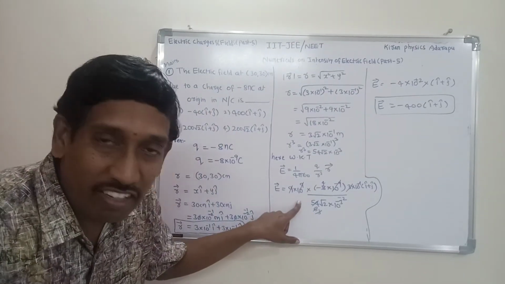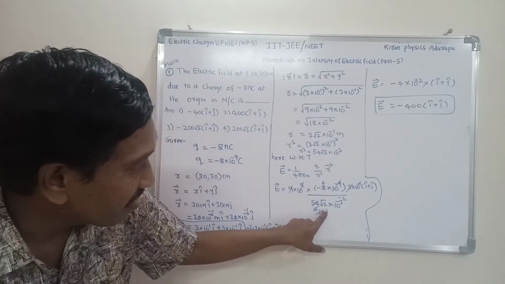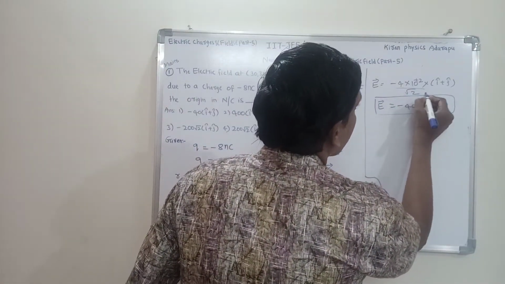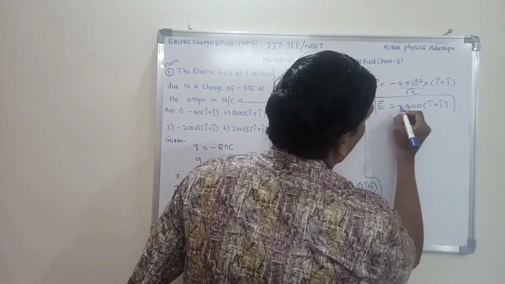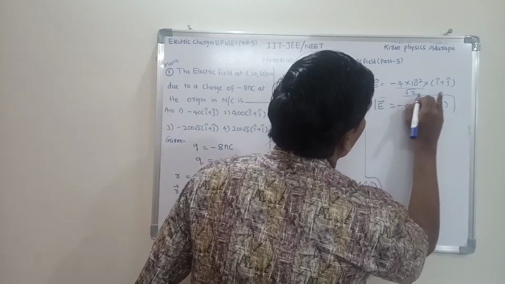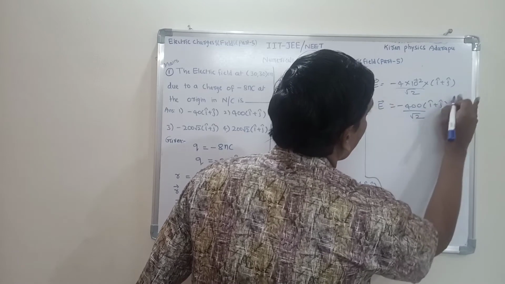Sorry, we made one mistake here. This is root 2, so here write root 2. Root 2 means here 400 by minus 400 by root 2. After simplification you get the answer. This is minus 400 by root 2.